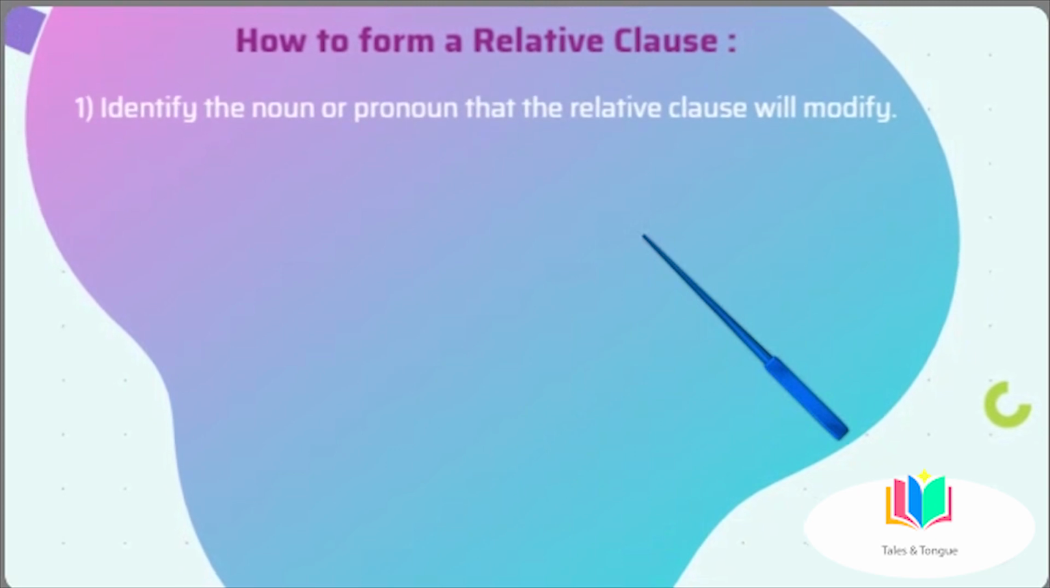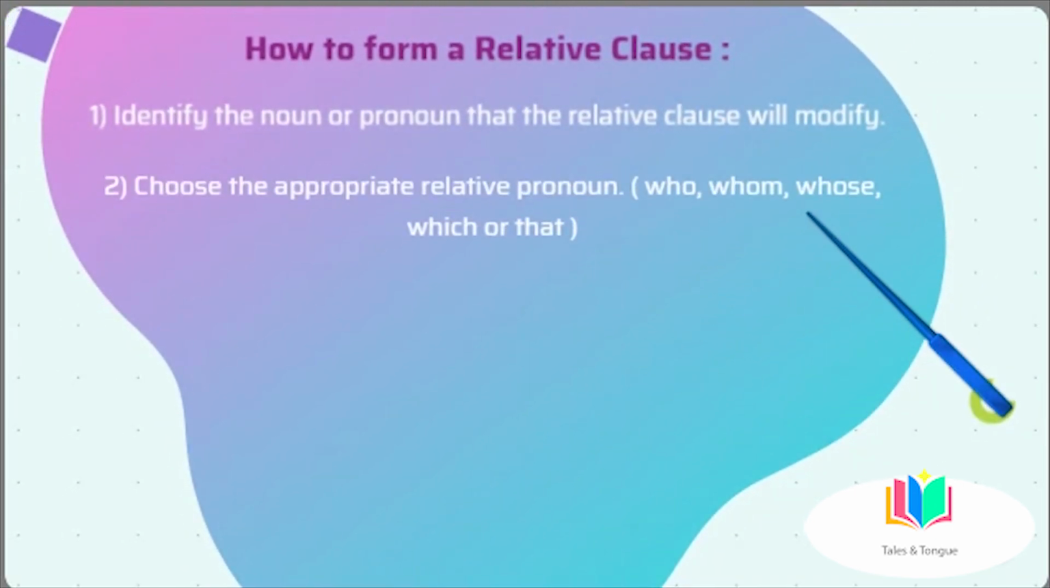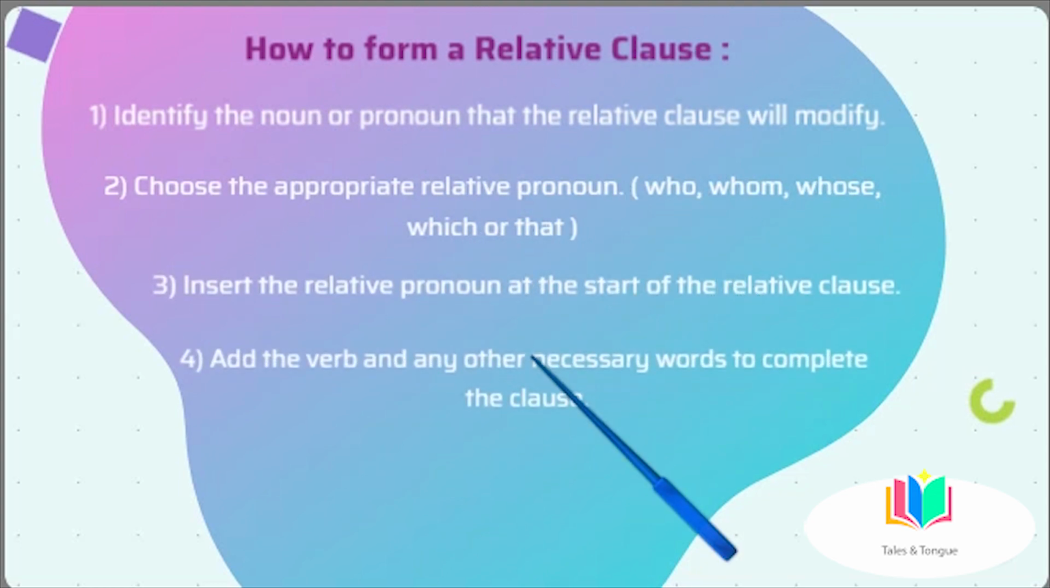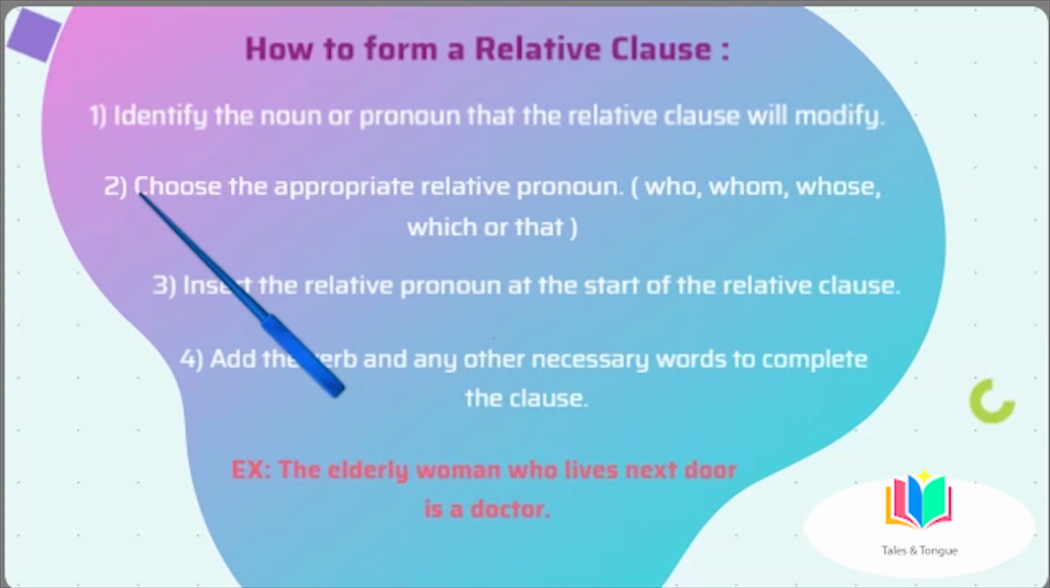Now that we know what relative clauses are and how they are introduced, let's look at how to form them. To form a relative clause, we need to follow these steps. Step 1. Identify the noun or pronoun that the relative clause will modify. Step 2. Choose the appropriate relative pronoun: who, whom, whose, which, or that. Step 3. Insert the relative pronoun at the start of the relative clause. And step 4. Add the verb and any other necessary words to complete the clause.